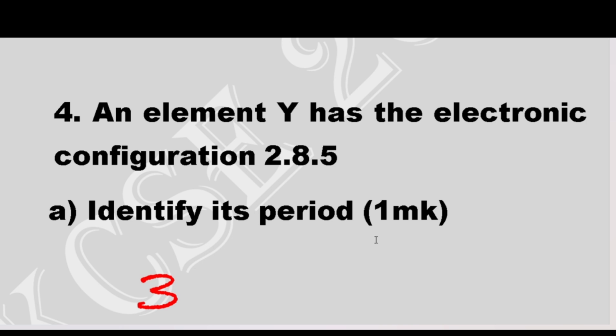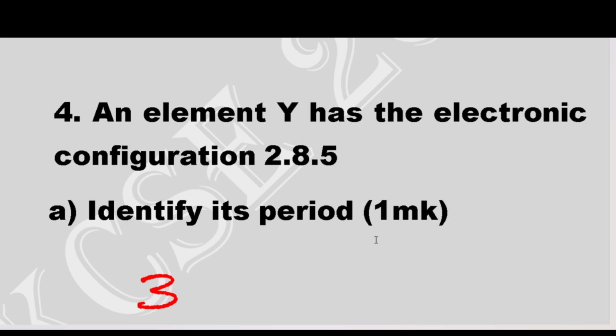If we had been asked about the group, it is determined by the number of electrons in the last energy level. For example, for our element here, Y has 5 electrons in the last energy level. Now it belongs to group 5.